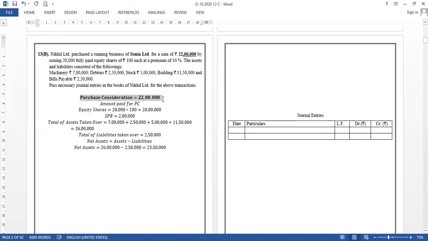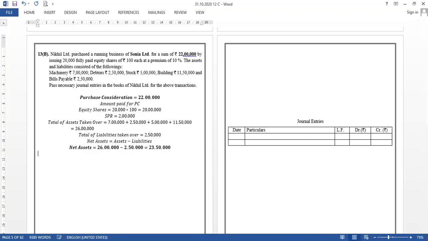After purchase consideration, my objective is always to know the net assets. Now net assets have come to 23.50 lakhs and purchase consideration is 22 lakhs. Again, the same case can be seen. We are paying something less than the net assets. So the difference is going to be the capital reserve, right? So capital reserve, I'm writing directly now, 23 lakh 50,000 minus 22 lakhs, that is 1 lakh 50,000.